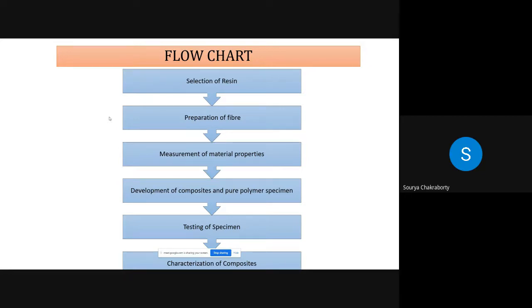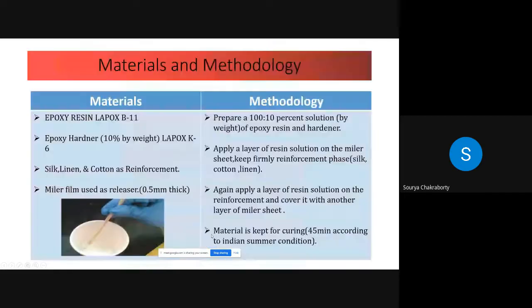Preparation of fiber: it should be compatible with the matrix, thermally and chemically compatible with the matrix material. Measurement of properties like strength, corrosion, and fatigue life. Development of composite and pure material, and testing. After that, characterization of the composite material.